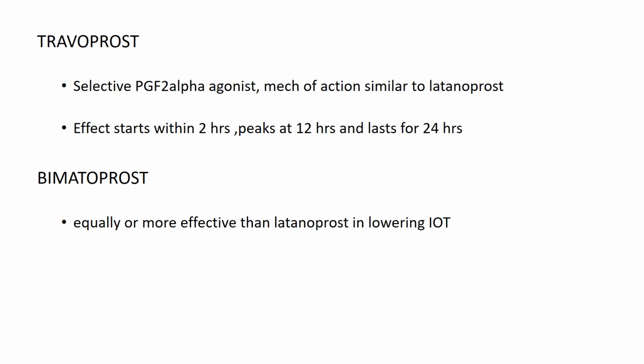We have two more prostaglandin analogs, which include travoprost and bimatoprost. Travoprost is a selective PGF2 alpha agonist. It increases the uveoscleral outflow. Its effect starts within 2 hours of application, peaks at 12 hours and lasts for around 24 hours. Bimatoprost has almost the same properties, and its efficacy is equal to or more effective than latanoprost.